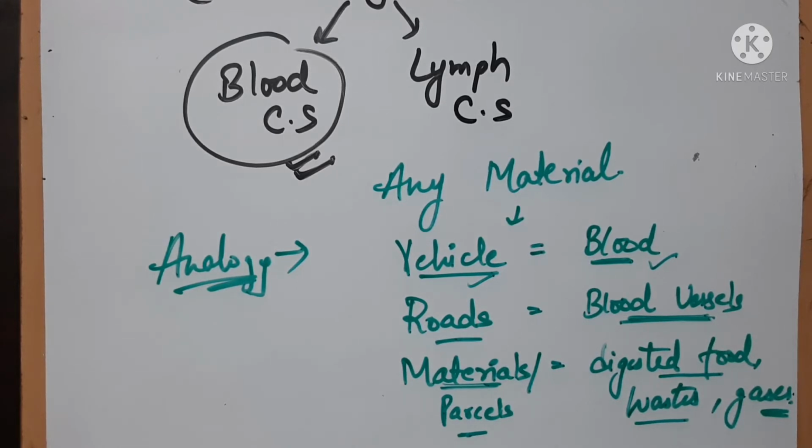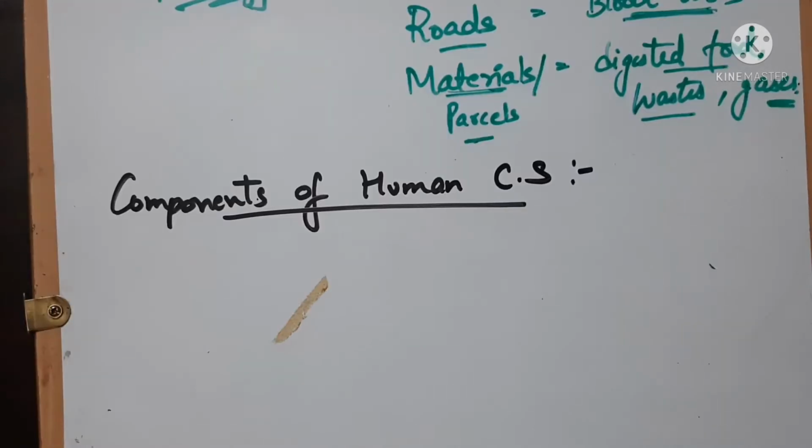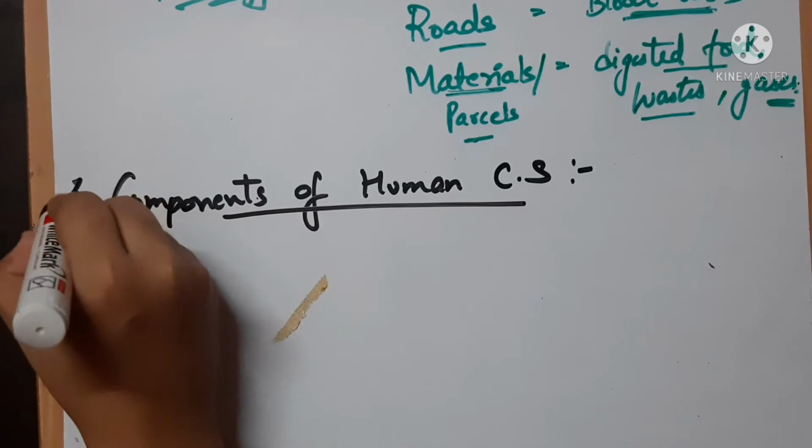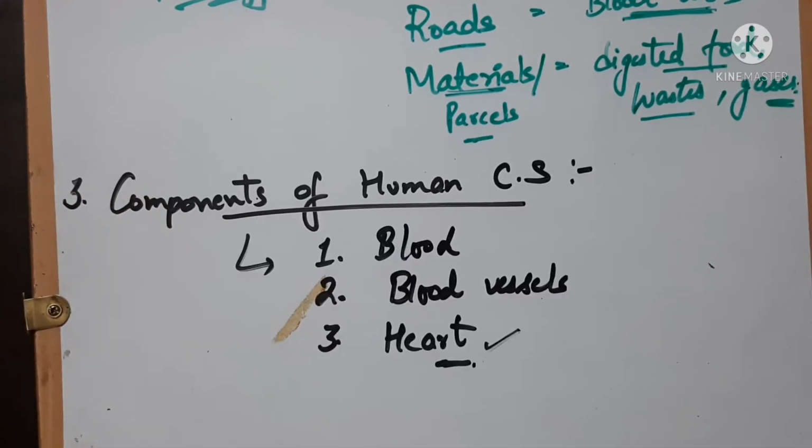I hope this analogy has helped you understand this better. So let's start with the components of the human circulatory system. There are three major components: blood, blood vessels and heart.